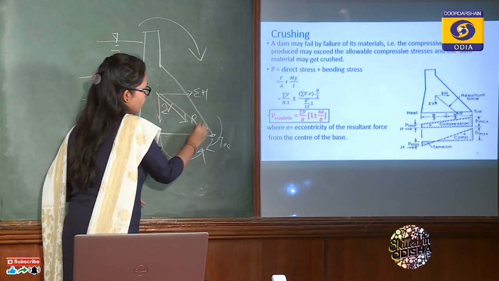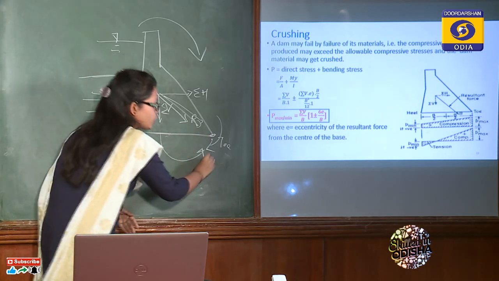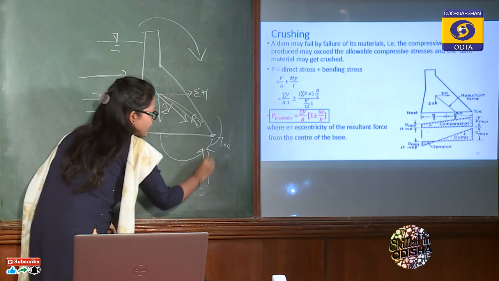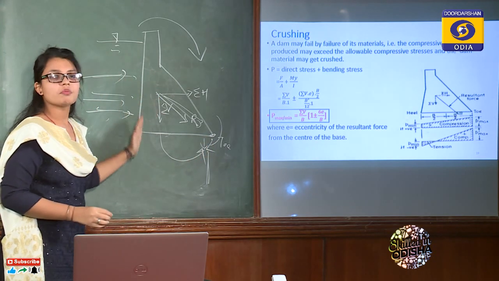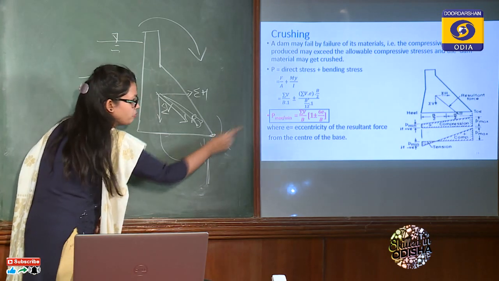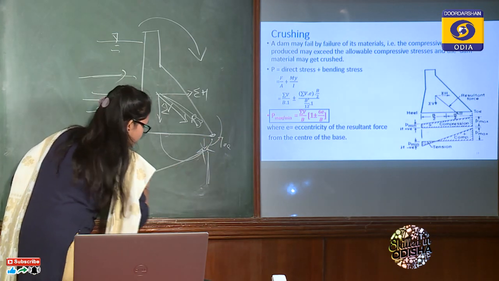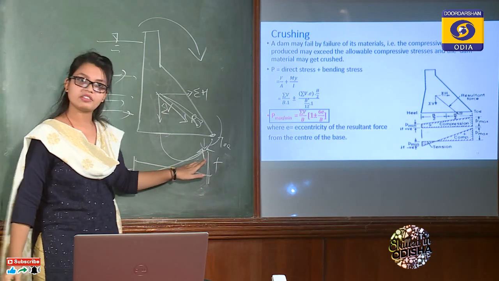So that can be towards the toe, but it will be inclined towards the toe. That means that the toe will be subjected to huge compression. When it is subjected to compression, the other end will be lifted up, or it is subjected to tension in case of the reservoir full case. So there will be positive, negative. So there will be tension at the heel side and compression at the toe side.